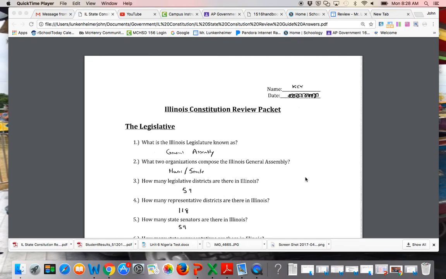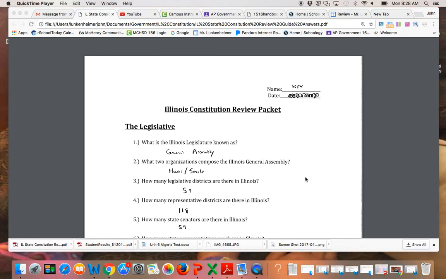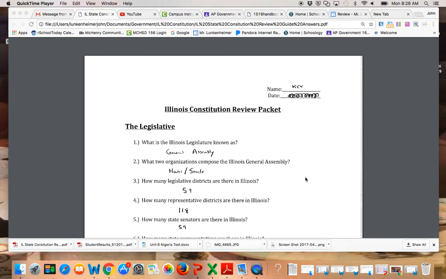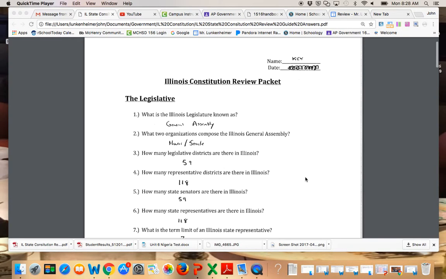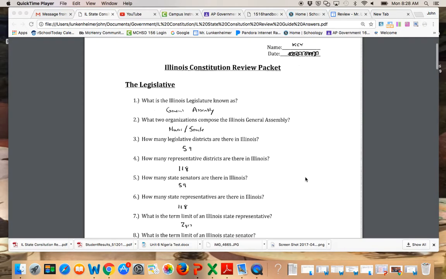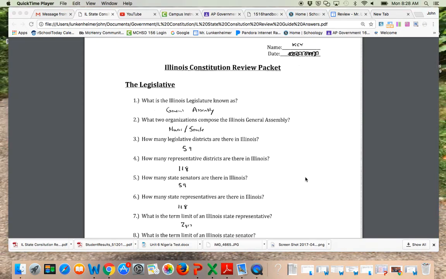Here's your quick guide to the Illinois State Constitution review packet. Illinois legislators are known as the General Assembly. They have a House and a Senate. There are 59 legislative districts. Those are for your senators and representatives.